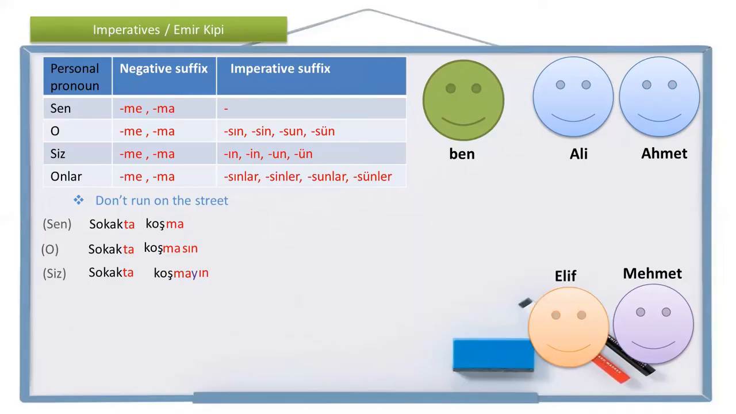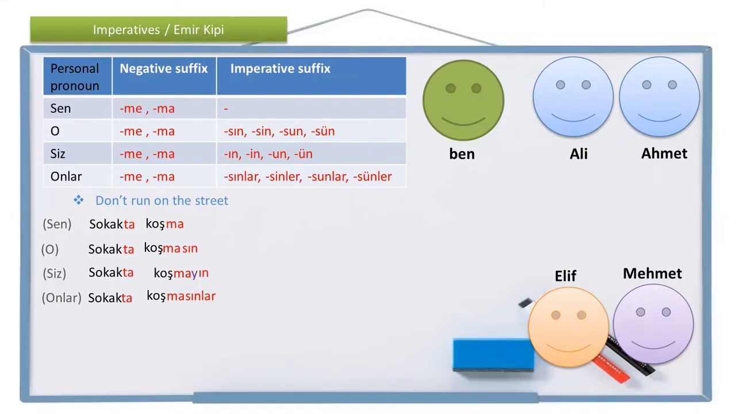More than one person. So this is they, onlar. And I'm saying to Ali, I don't want them to run on the street. Let them not run on the street. So, on the street, sokakta, run, koş, don't run, koşma, they don't run, koşmasınlar. They don't run on the street. I want them not to run on the street. Ali, let them not run on the street. Onlar sokakta koşmasınlar. So negative imperative sentences are just like this.